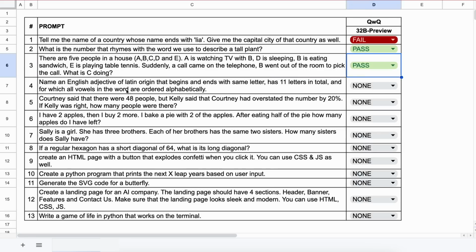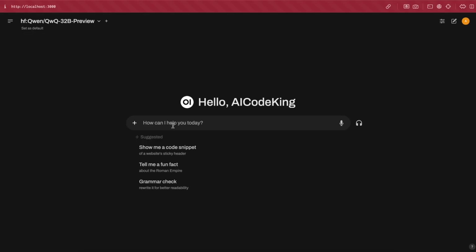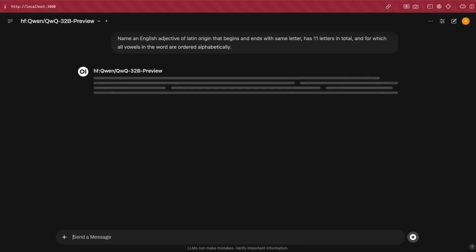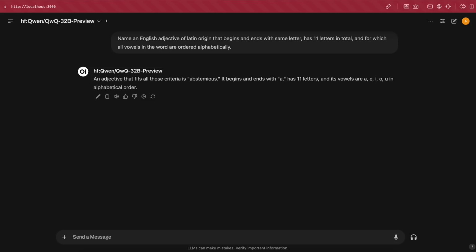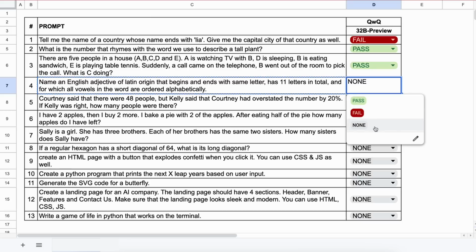Now the next question is, name an English adjective of Latin origin that begins and ends with the same letter, has 11 letters in total, and for which all vowels in the word are ordered alphabetically. The answer could be something like transparent. Let's send it and see. Okay, here's the answer, and this is not correct. So, this is a fail.